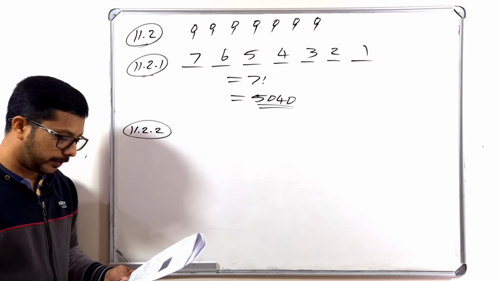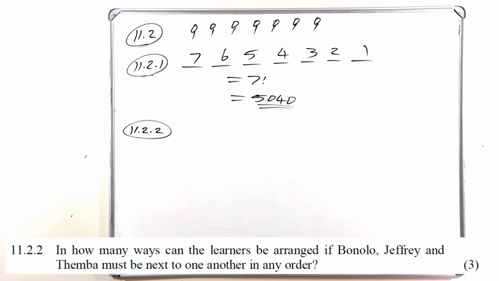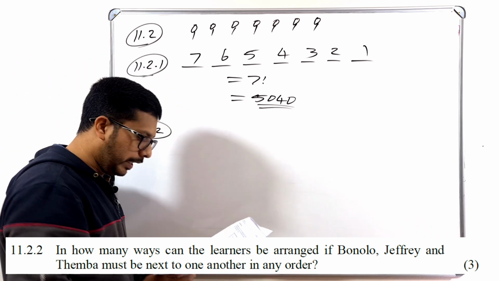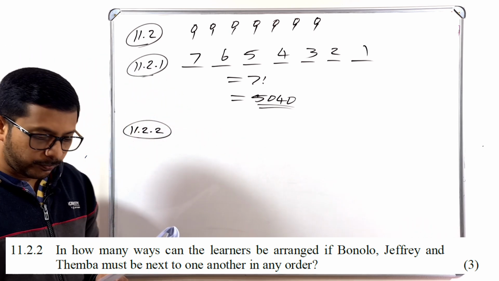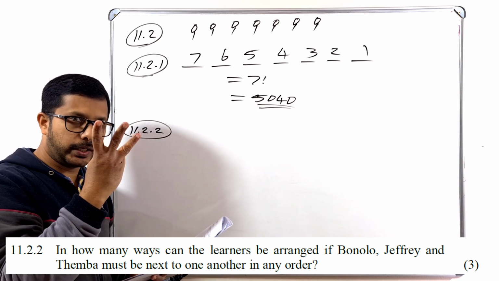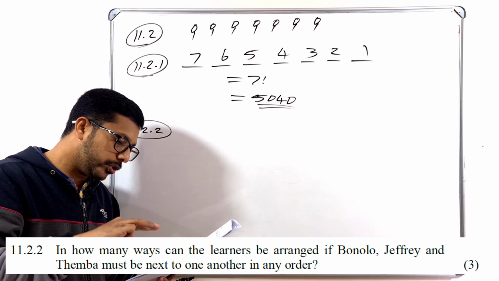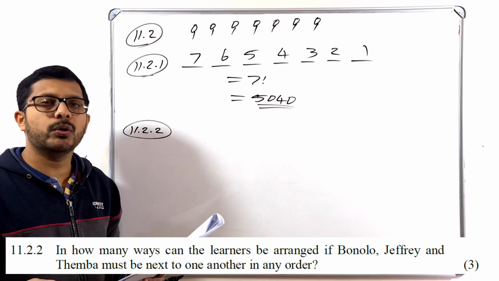11.2.2. What is that question? In how many ways can the learners be arranged if Bonolo, Jeffrey and Themba must be next to one another in any row? So now what is that question? In how many ways can the learners be arranged if Bonolo, Jeffrey and Themba, how many learners are there? 3 learners. Those 3 learners must be next to one another in any order.